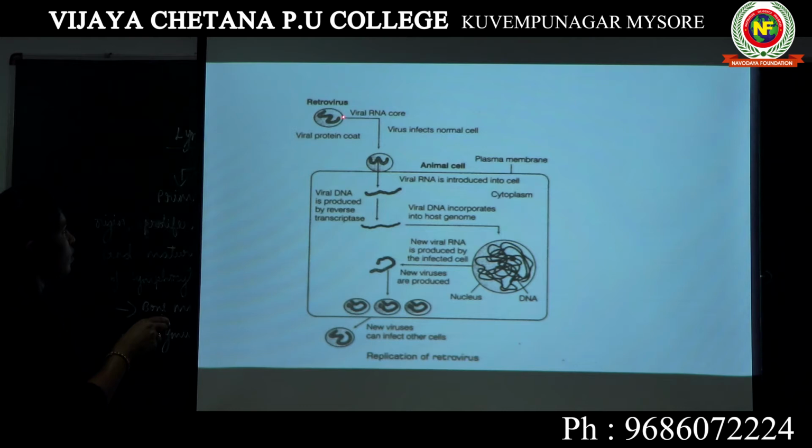Here they have an external protein coat. They have a surrounding coat made of protein. Inside, they have the viral RNA, which is a single stranded RNA. Now what happens is, when the virus has entered your body, the virus infects a normal cell. When the virus enters your body, you have healthy cells. You don't have AIDS, right?